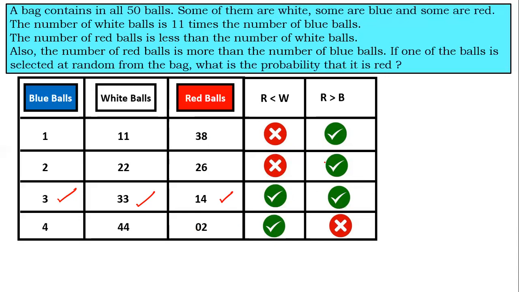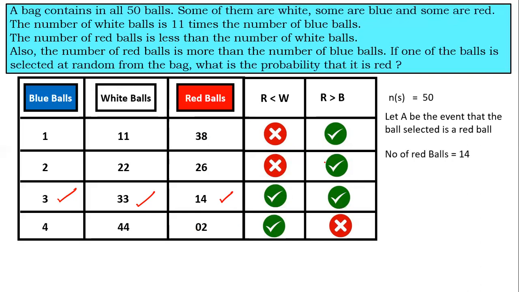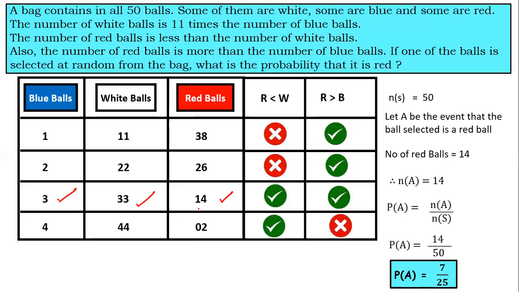The question says to find the probability that the ball is red. First of all, n(S) will be 50 because the total number of balls is 50. Let A be the event that a ball selected is a red ball. If you see the table carefully, there are 14 red balls, so n(A) would be 14. We know the formula P(A) = n(A) upon n(S). That would be 14 upon 50, which you reduce by 2. 2 7s are 14, 2 25s are 50. So P(A) would be 7 upon 25. A very easy sum if you know how to solve it, students.